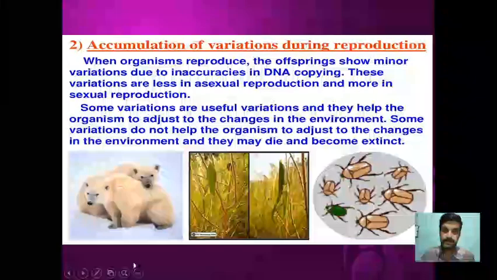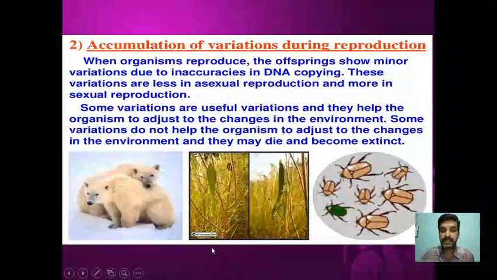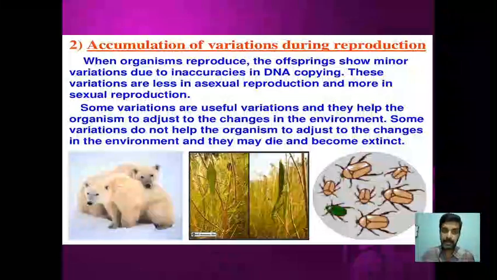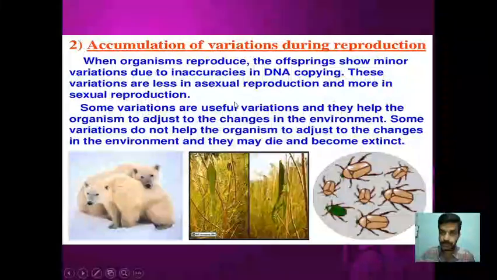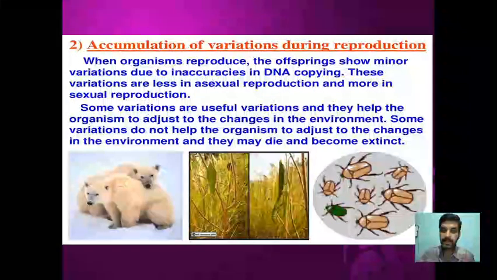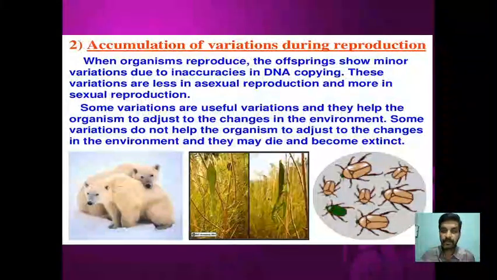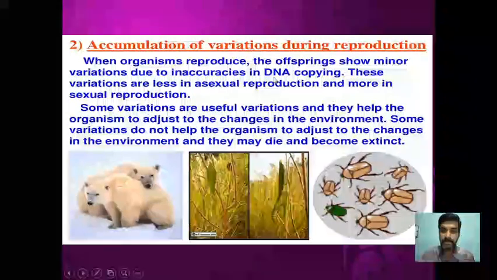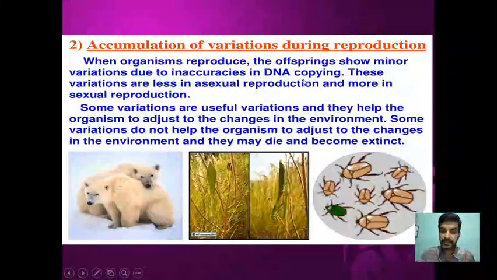Then how do these variations accumulate? When an organism reproduces, offspring will show minor variations due to inaccuracy in DNA copying. I think in the reproduction chapter you have studied that before reproduction the DNA is doubled, and 50% of the DNA is transferred to the progenies, or to the gametes.